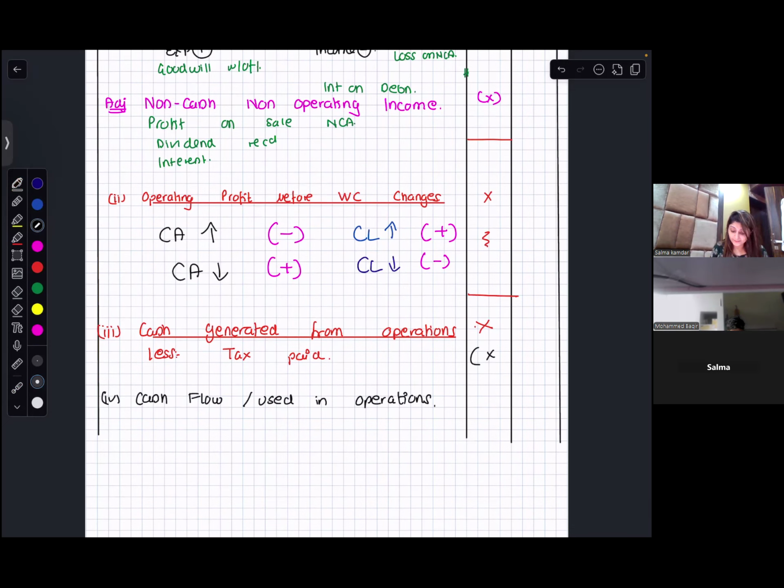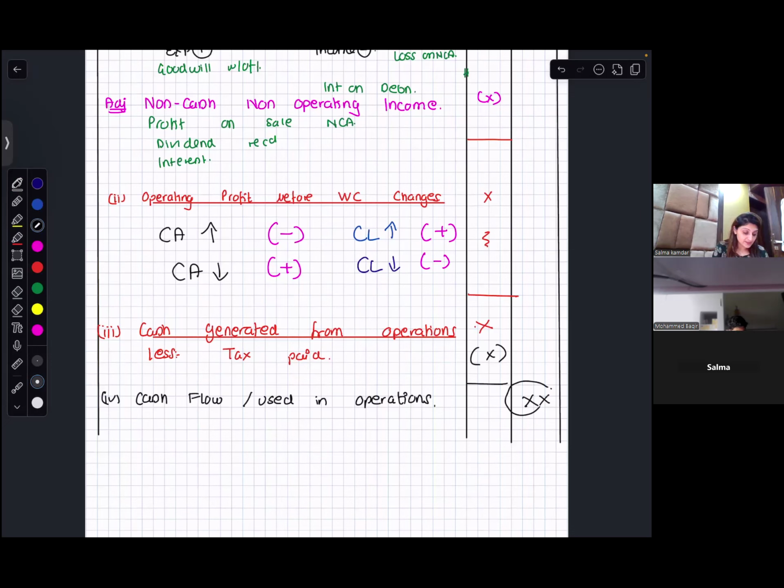Then you subtract the tax paid, and you get your answer, which is called the cash flow from operations or cash used in operating activities.